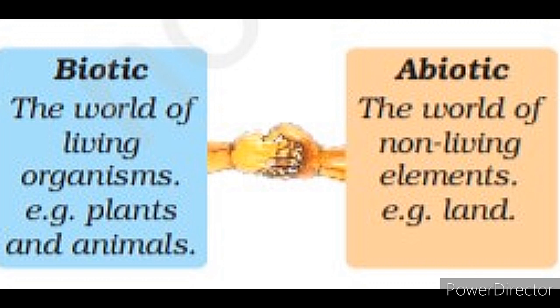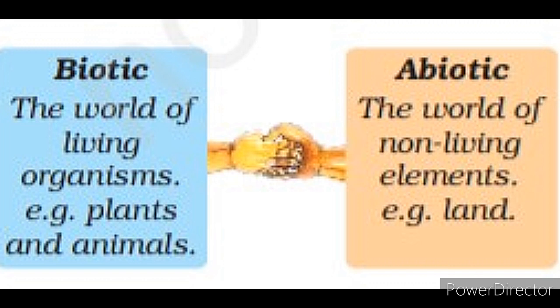So on this basis, environment is divided into 2 types. First is biotic environment and the second is abiotic environment. All the living organisms belong to biotic environment. Example, plants and all the animals. And if we talk about abiotic environment, then all the non-living elements come under abiotic environment. Example, land, buildings, bridges, roads, mountains, etc.